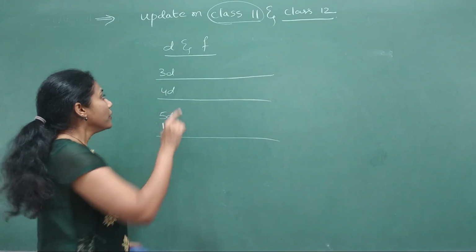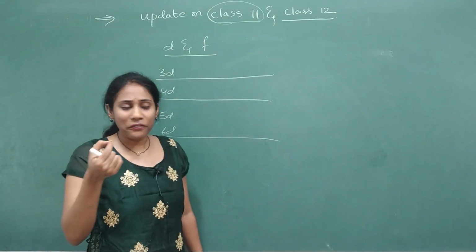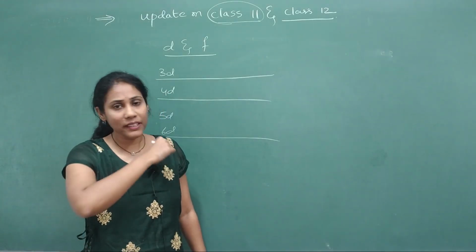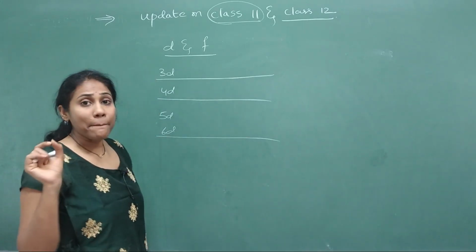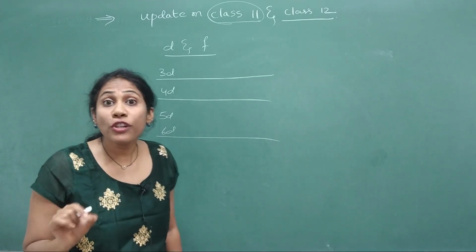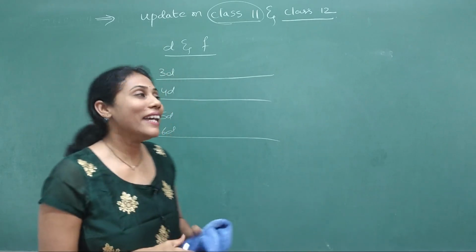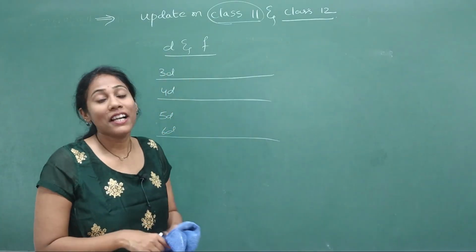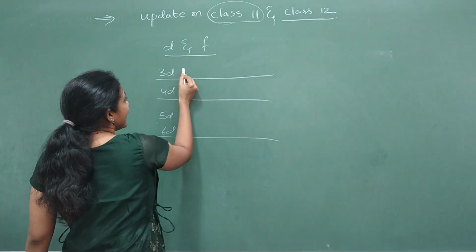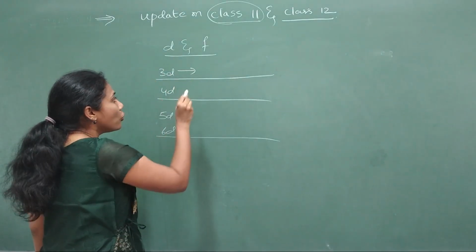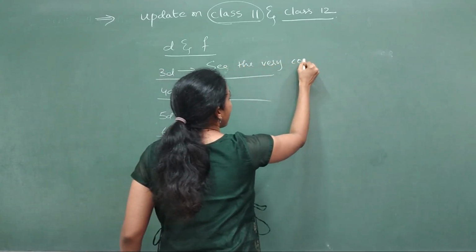Okay, suppose you have 3D series elements. A few students are very sharp, they remember the sequence very nicely with a little bit of practice. But many students, average to slow learners, cannot remember the sequence that easily. So I have helped in the form of a sentence to remember the elements easily. See, I framed a sentence for 3D series elements. Look over here. See, the very courageous man